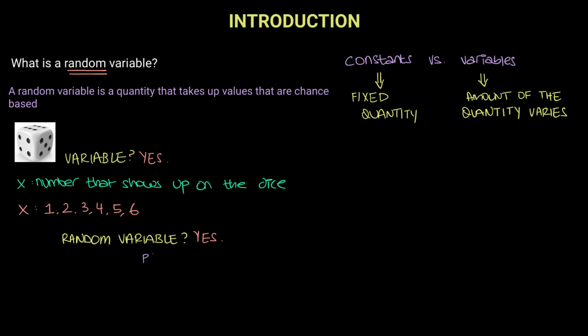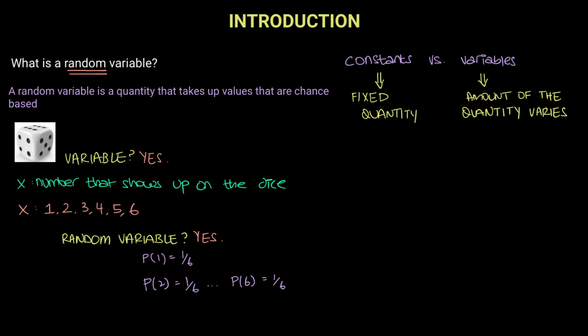For example, the probability of 1 occurring is 1 upon 6. The probability of 2 occurring is 1 upon 6, and so on. You can write them for the rest of the numbers. And the probability of 6 occurring is also 1 upon 6. And therefore, in the experiment of rolling a dice, where your variable x has different outcomes, 1, 2, 3, 4, 5, 6, they all have assigned probabilities, and therefore the variable x automatically becomes a random variable.